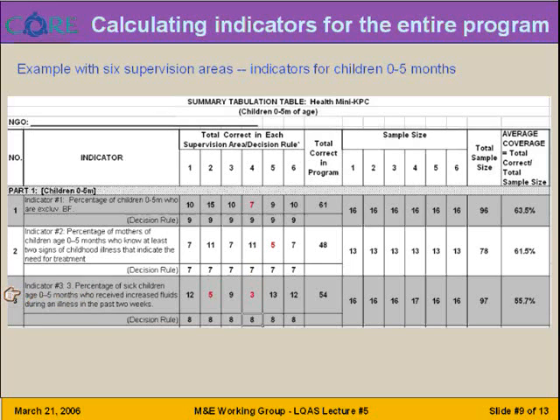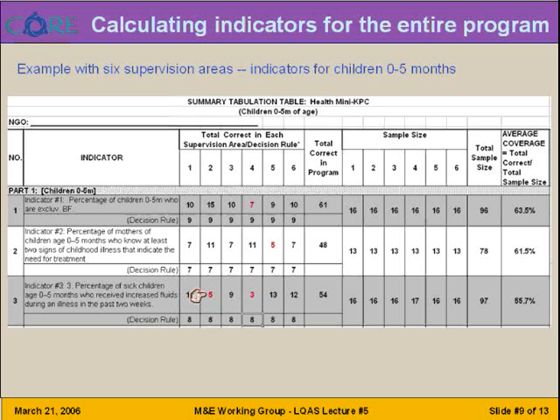And lastly, for indicator number 3, the percentage of sick children aged 0 to 5 months who received increased fluids during an illness in the past 2 weeks, our highest priority areas should be supervision area 2 and supervision area 4, as they both fall below the average coverage.